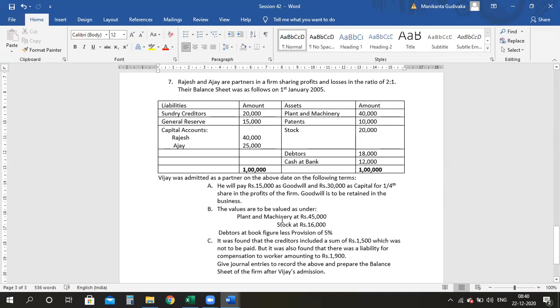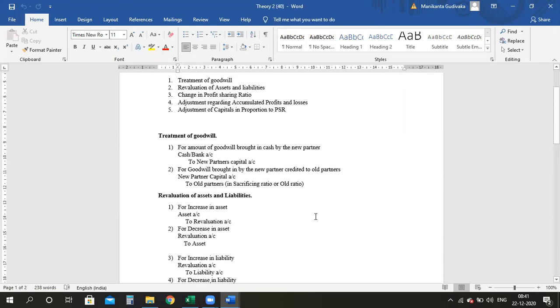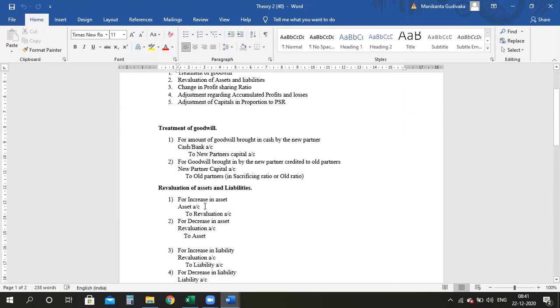Then the assets are to be valued as under. Your plant and machinery is at 45. It is 40 in your balance sheet. Now they're asking you to value it at 45. Therefore, there is an appreciation in the asset. Now, whenever there is an appreciation in the asset, what will happen? See here, asset account debit to revaluation. If there is an increase in the value of an asset, the entry is asset account debit to revaluation.